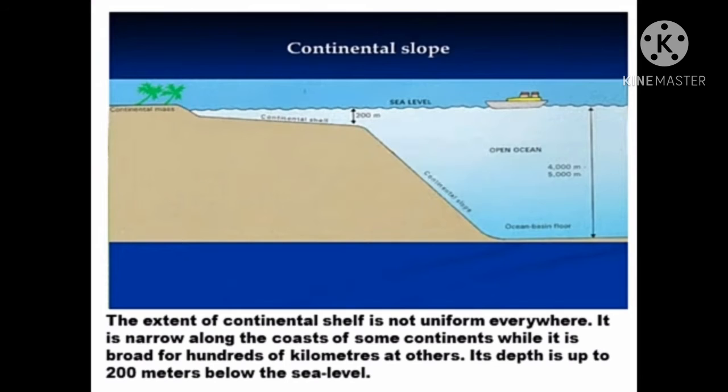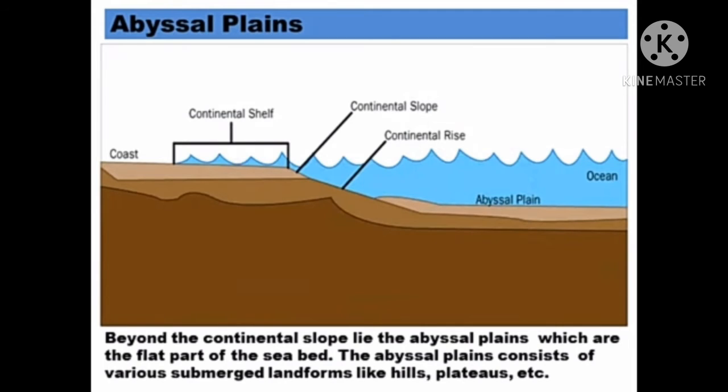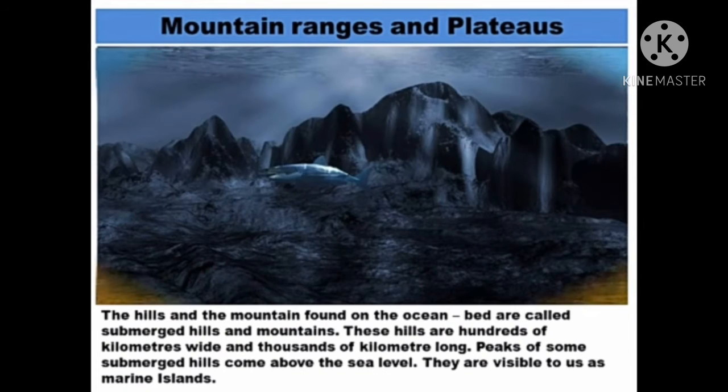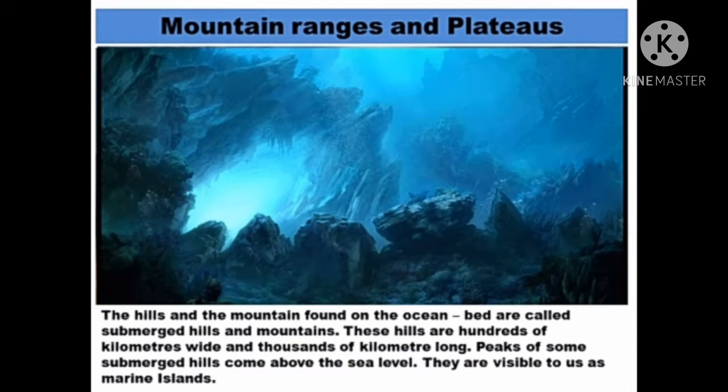Next one, abyssal plains. Beyond the continental slope lie the abyssal plains, which are the flat part of the seabed. The abyssal plains consist of various submerged landforms like hills, mountain ranges and plateaus. The hills and mountains found on the ocean beds are called submerged hills and mountains.